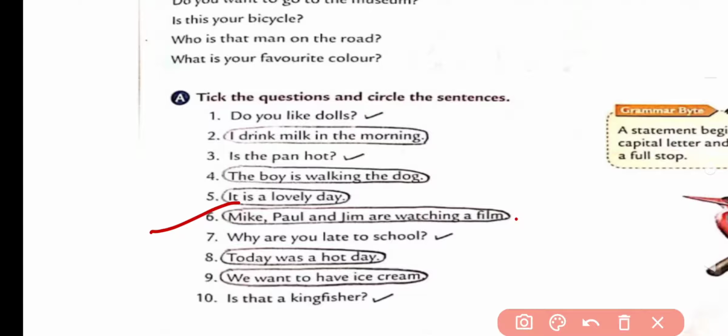Next is, Mike, Paul and Jim are watching a film. No, here again we don't have a question mark. Next is, why are you late to school? Yes, again we have a WH family word, a question word, and in the end here we have a question mark. So this is a question. Next is, today was a hot day. Yes, here also we don't have any question marks or question words. So it's a sentence. Next is, we went to have an ice cream. Again it's a sentence. Is that a kingfisher? Yes, I start my question with is, in the end I use a question mark, so this is a question.